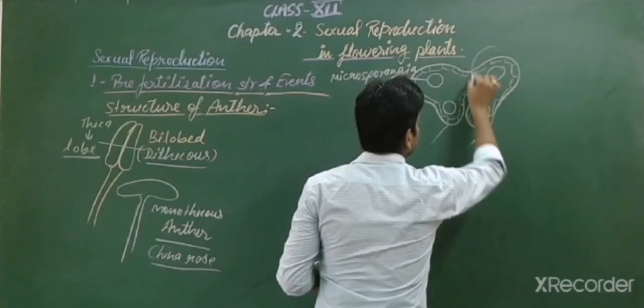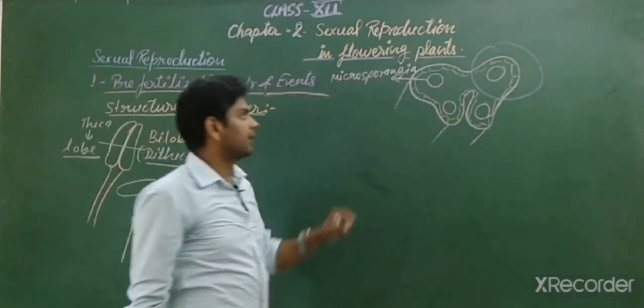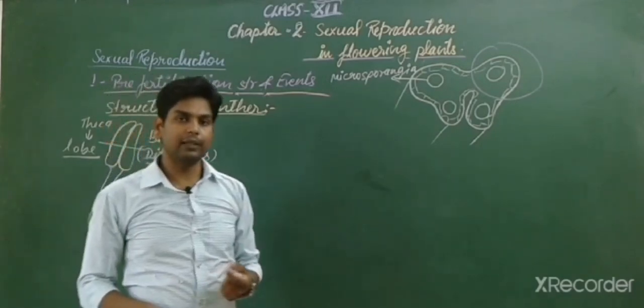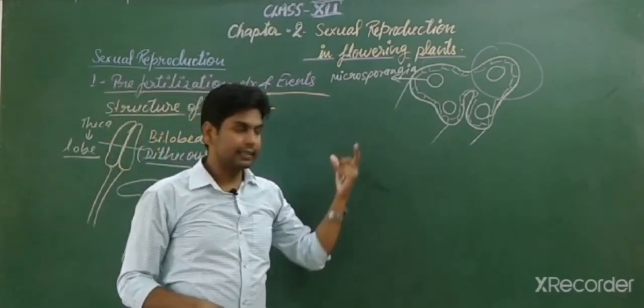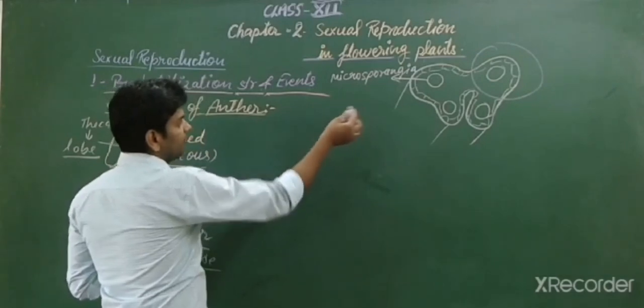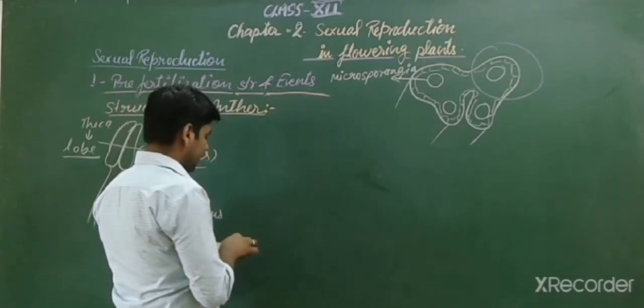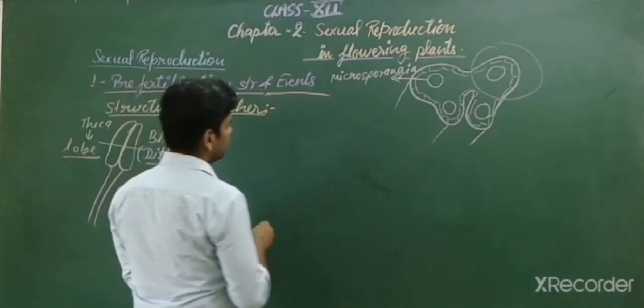So let's draw the magnified structure of one microsporangia. It is a very important question in your board exam. So students, if we draw the magnified structure of microsporangia, this is how it will look.